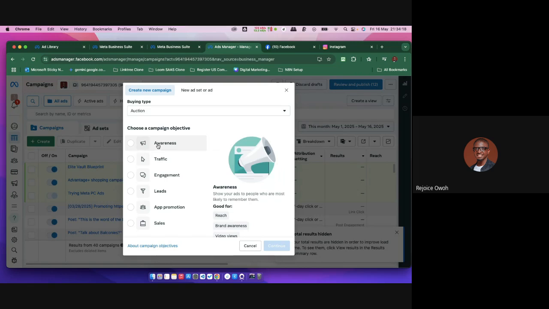Now let's move to the objectives. For every campaign, you've got to choose an objective. That means, is it awareness? Is it traffic? Is it engagement? Is it a lead? Is it app promotion? Is it sales?